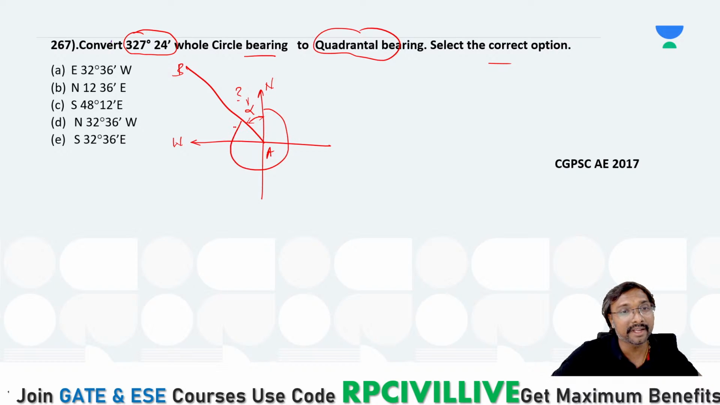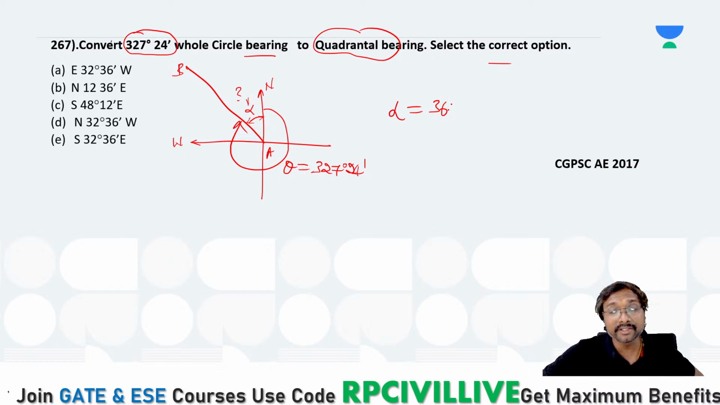The whole circle bearing theta is already given: 327 degrees 24 minutes. So now tell me what is alpha: 360 degrees minus 327 degrees 24 minutes. How much is the answer you are getting? 32 degrees 36 minutes. It is in between north and west, if you just observe. Northwest, there is only one option.